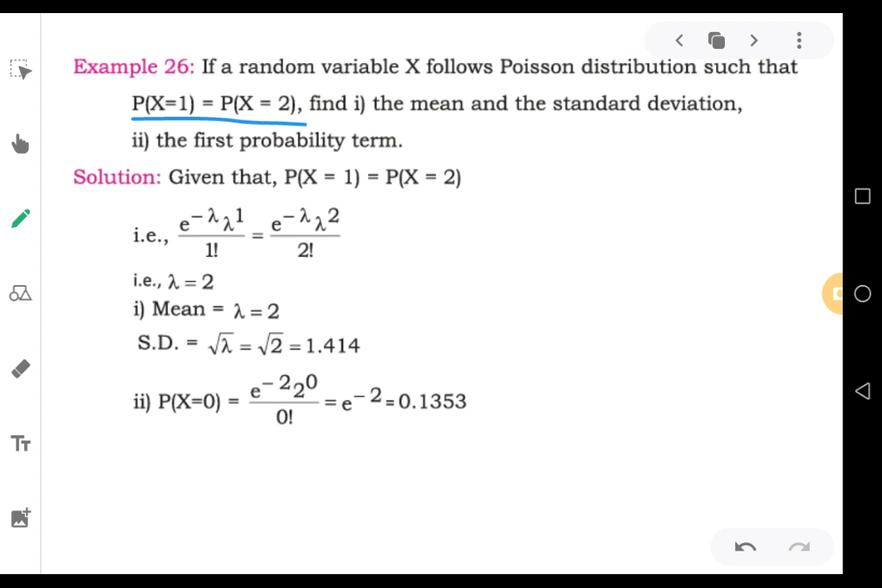Now, the questions are: find the mean and the standard deviation. Question number 1 is they're asking us to find the mean and the standard deviation. While studying the features of Poisson distribution, we studied the formulas for mean and standard deviation. That is, mean is equal to lambda and standard deviation is equal to square root of lambda. So we know the formulas for mean and standard deviation. To solve mean and standard deviation, first thing we need is we should know the value of lambda.